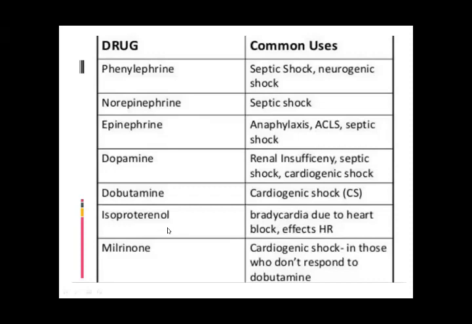Isoproterenol in case of bradycardia due to heart blocks, and milrinone in cardiogenic shock in those who do not respond to dobutamine. So these are different types of drugs in different types of shocks, and these are the common uses of these drugs.